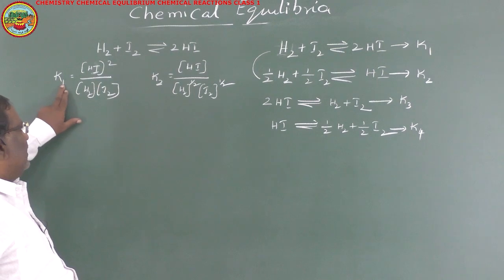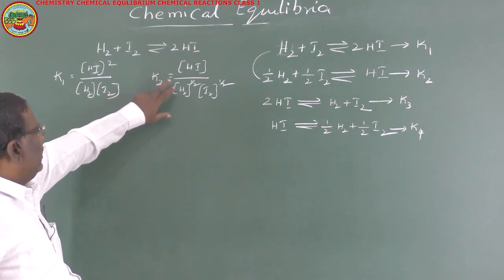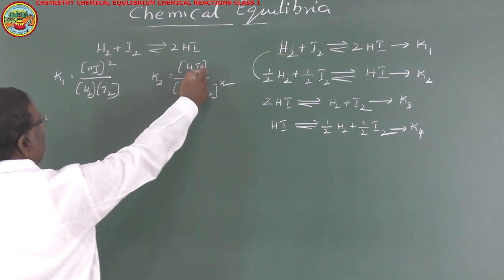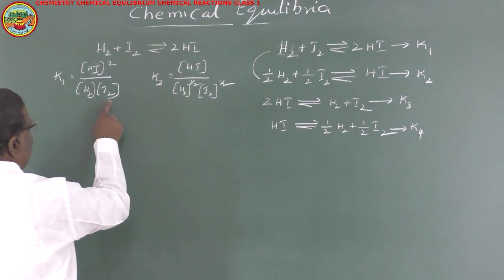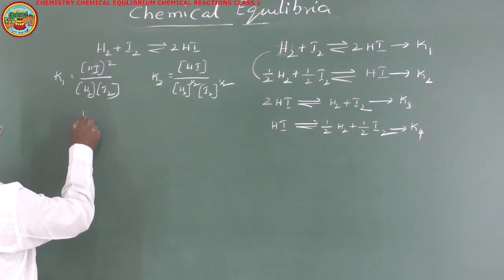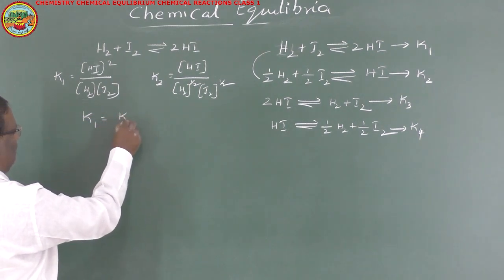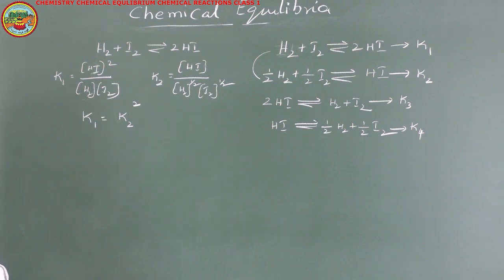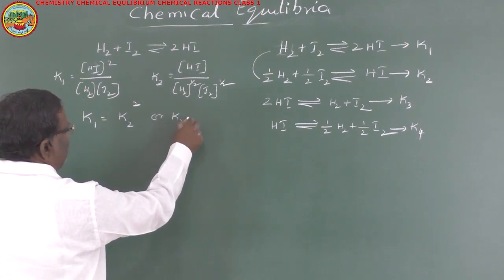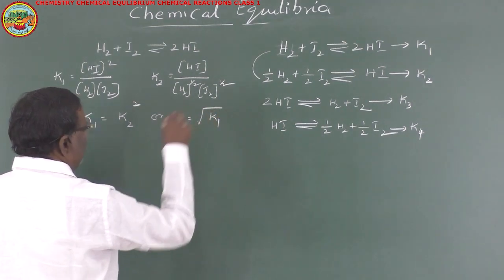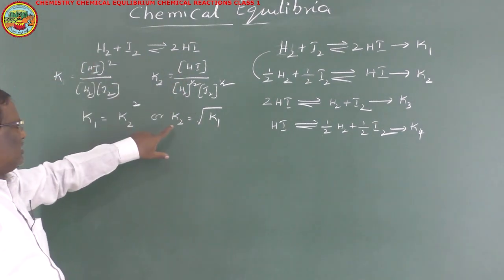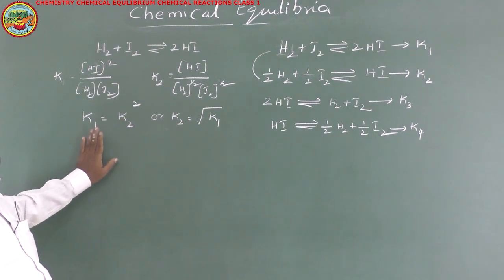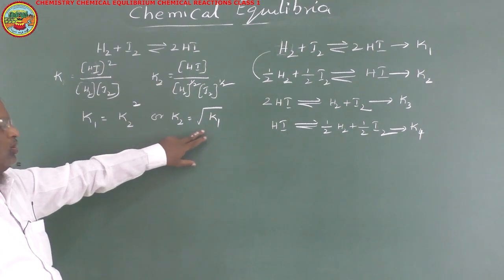So, how will you get K1 from K2? When you square the K2 expression, with HI squared, instead of the root you will get the K1 expression. That means K1 is equal to K2 square, or K2 is equal to root of K1, because if you take the root of this expression you will get this. So this is the relation between K1 and K2: K1 is equal to K2 square, or K2 is equal to root of K1.